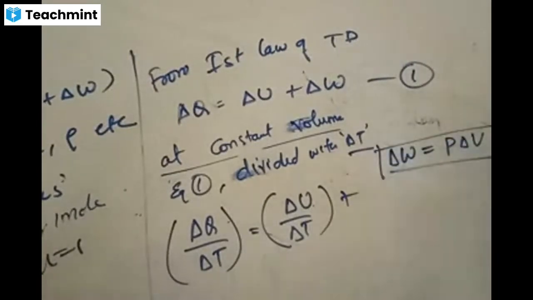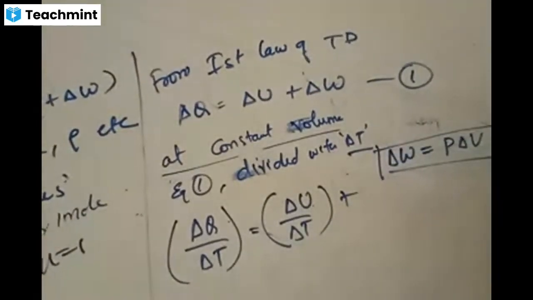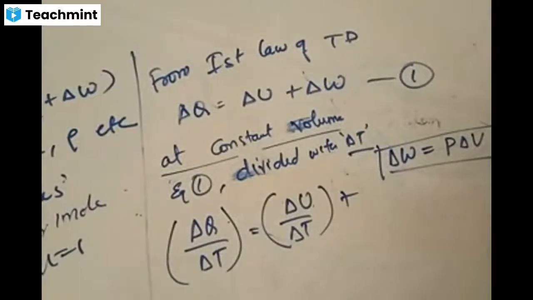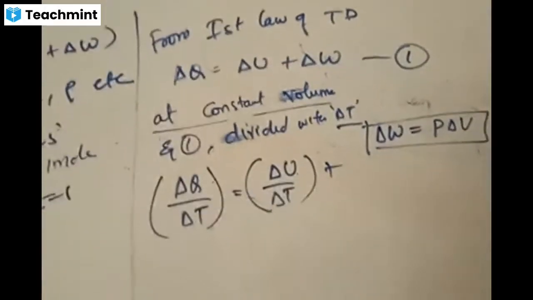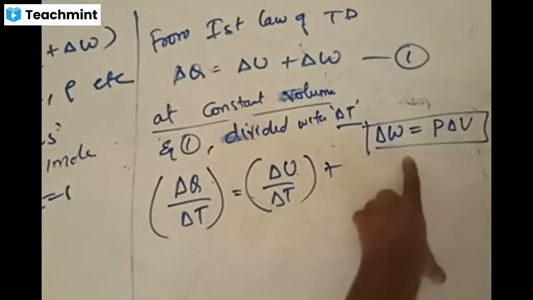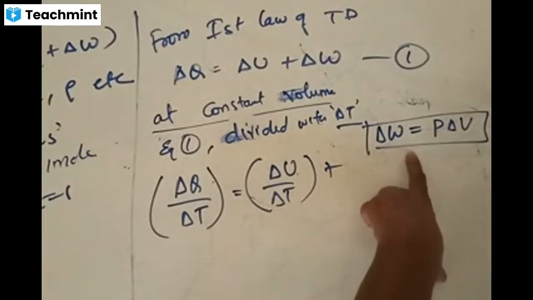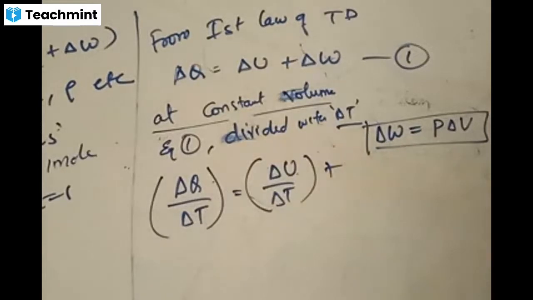Somewhere you have come across this earlier. Work done is pressure into volume. It also came in Bernoulli's theorem earlier, while deriving half rho V square. You should remember this.